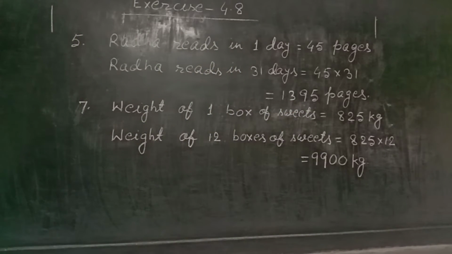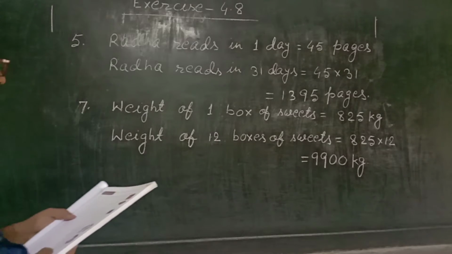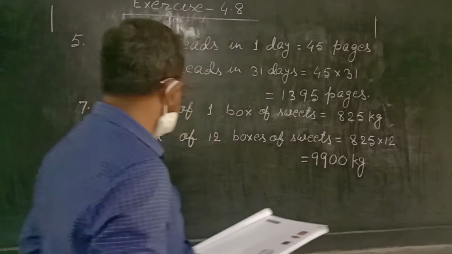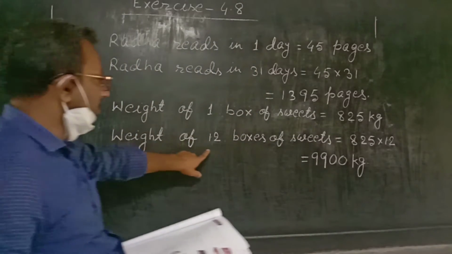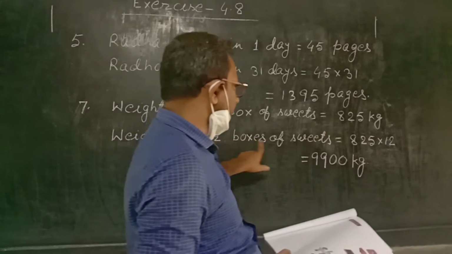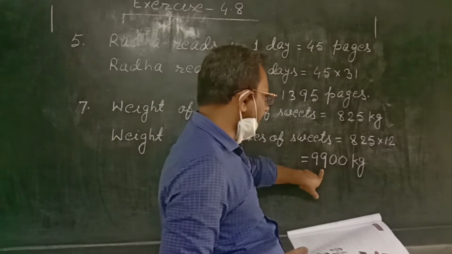Question number 7. A box of sweets weighs 825 kg. What is the weight of 12 such boxes of sweets? For that, the first statement is weight of one box of sweets equals 825, and then weight of 12 boxes of sweets equals 825 into 12. 825 into 12 equals 9,009.